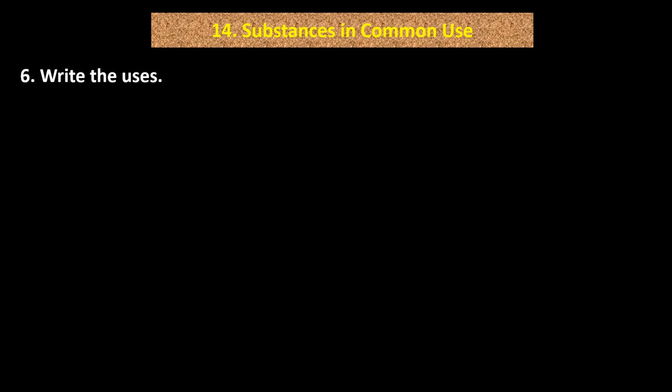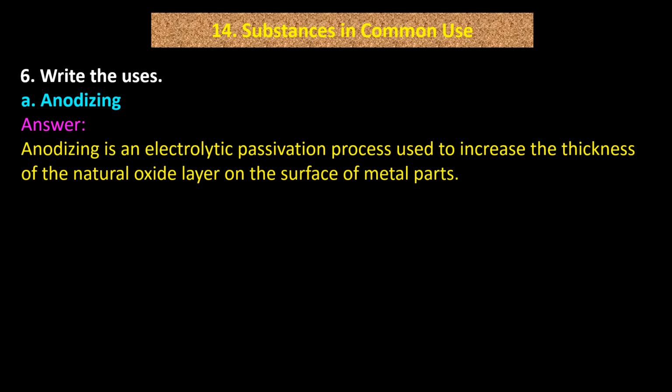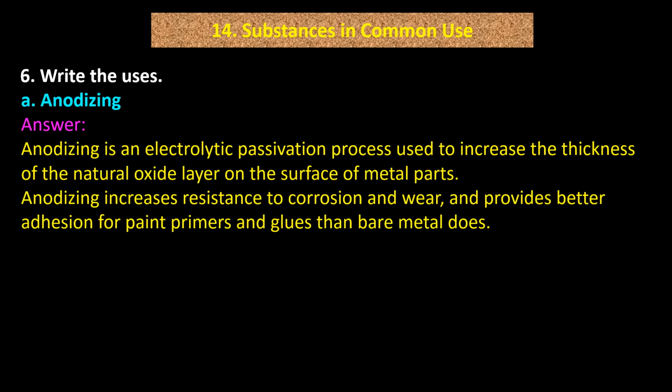Question number 6. Write the uses. A. Anodizing. Answer. Anodizing is an electrolytic passivation process used to increase the thickness of the natural oxide layer on the surface of metal parts. Anodizing increases resistance to corrosion and wear and provides better adhesion for paint primers and glues than bare metal does.